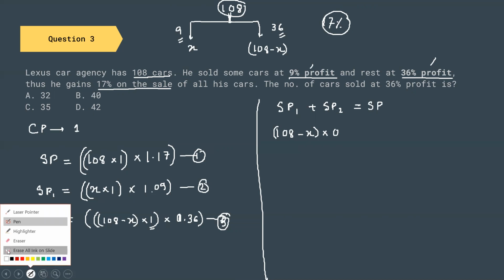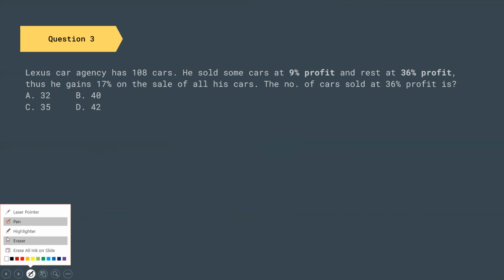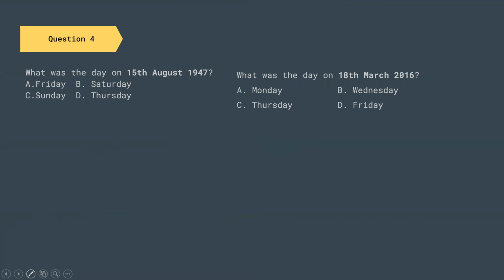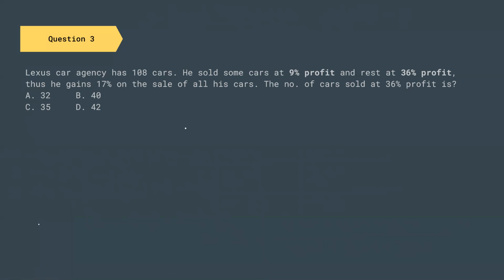Sorry, we can just go through the question again, not a problem here. Let us continue wherever we were. So if you have remembered, let us continue our question once. So the selling price SP1 plus SP2 equals the final selling price.